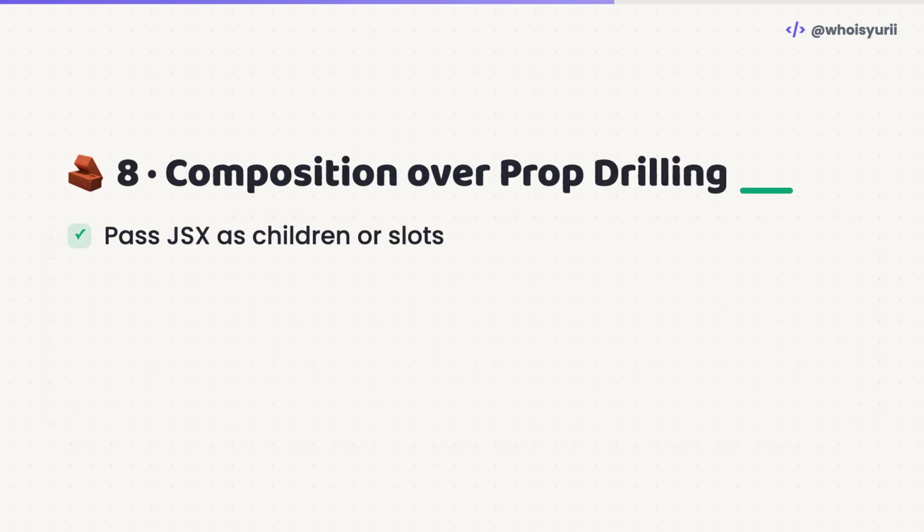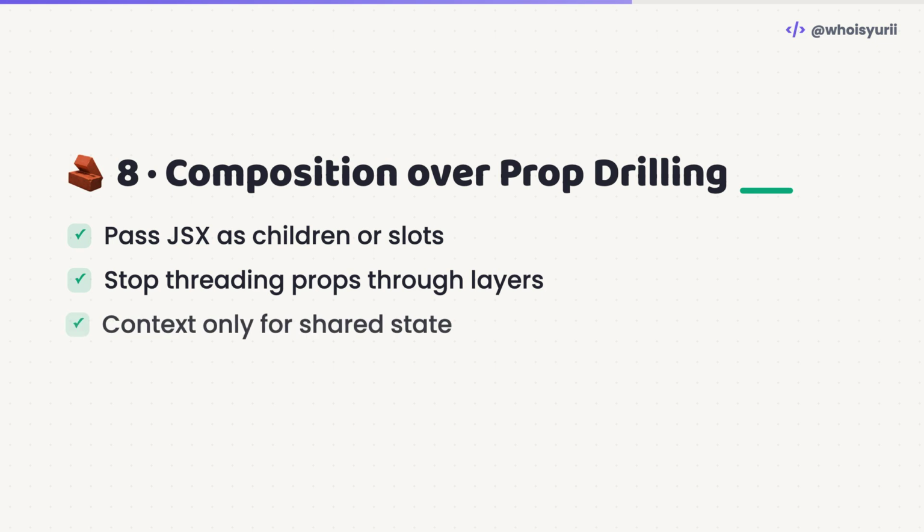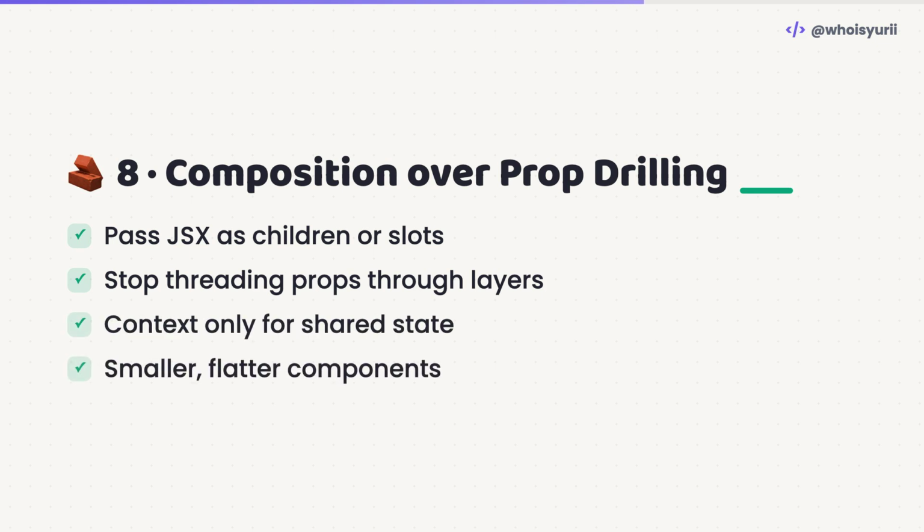Number 8. Composition over prop drilling. When you're passing a prop through 4 components that don't even use it, stop. Pass the UI as children or slots instead, and reach for context only when state is genuinely shared. Your data flow gets flat, your components get small.